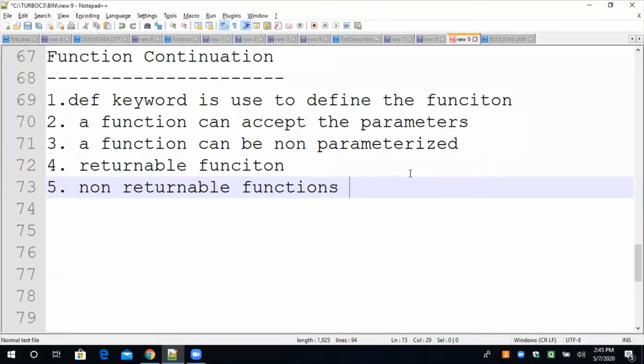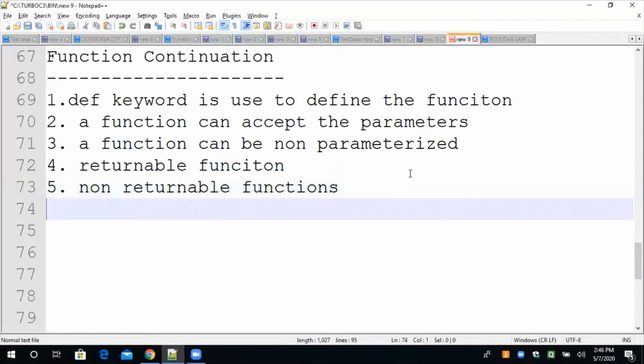So today we will see some more things that we can pass as a parameter. Apart from the primitive data types, which are int, float, complex, or boolean, we can also pass a sequence as a parameter. Whenever the word sequence comes, you must understand it means list, tuples, strings, dictionary; we can pass these as parameters. Okay, fine.